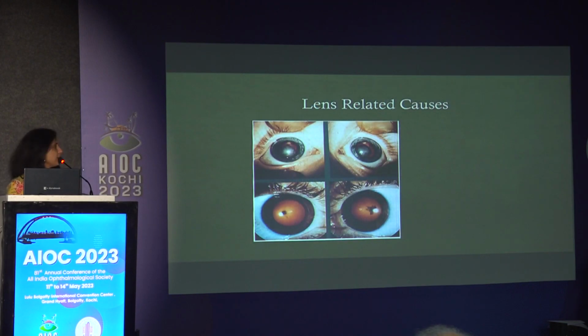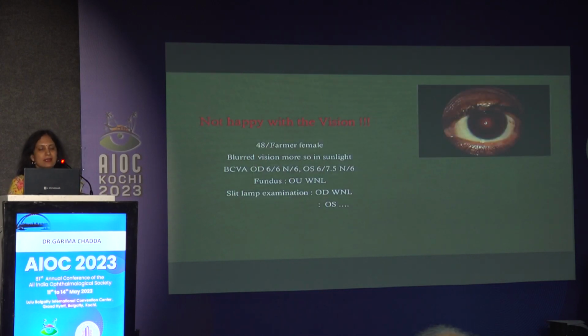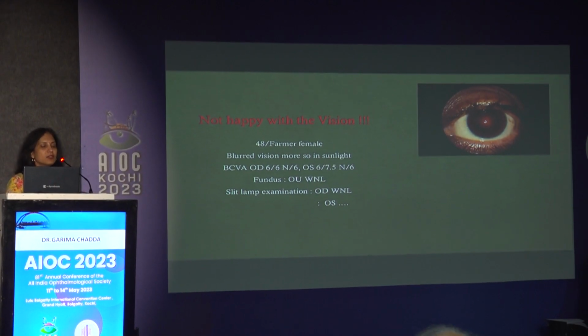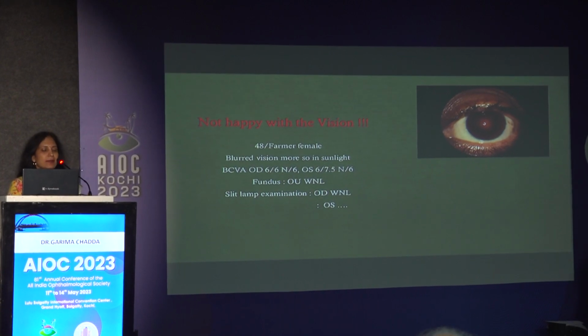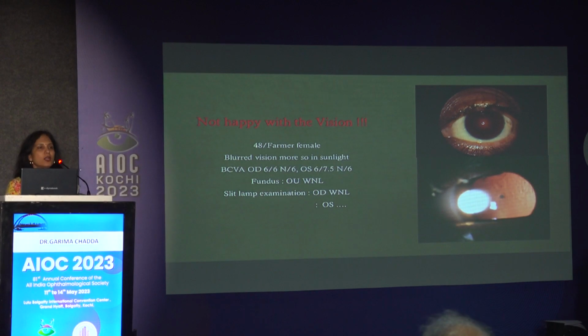Can we have the slides? Lens changes like this cannot be missed by anyone. But this patient, a 48-year-old farmer female, came with a complaint of blurring of vision in left eye. Slit lamp examination of right eye was normal and left eye showed a dot posterior polar cataract. So a subtle cataract, even in the center in the visual axis, can also be a cause of loss of quality of vision.